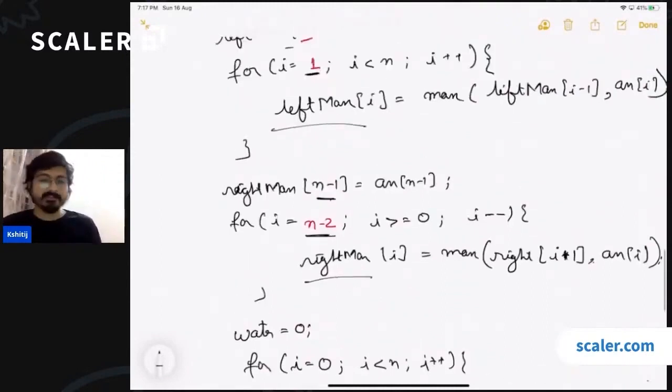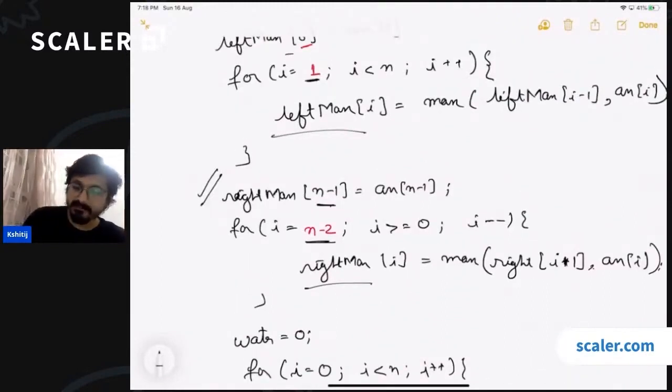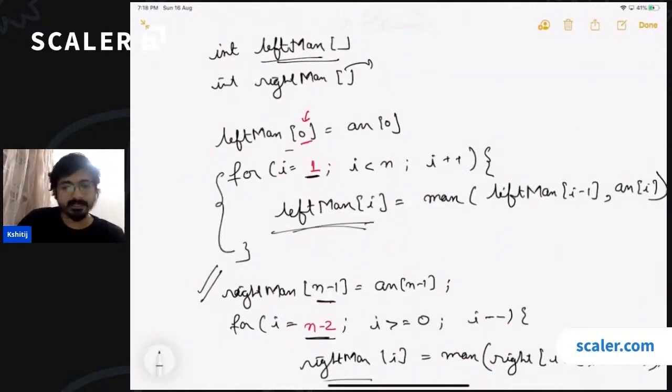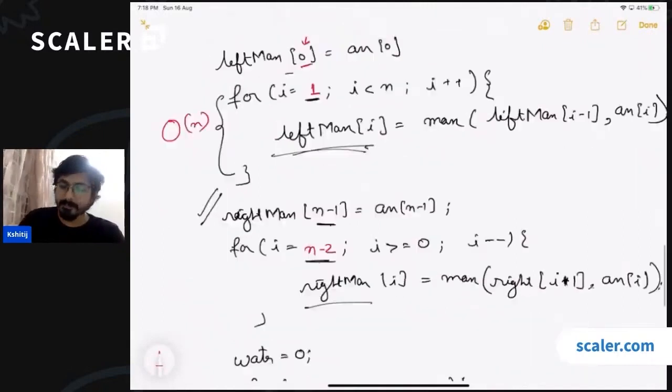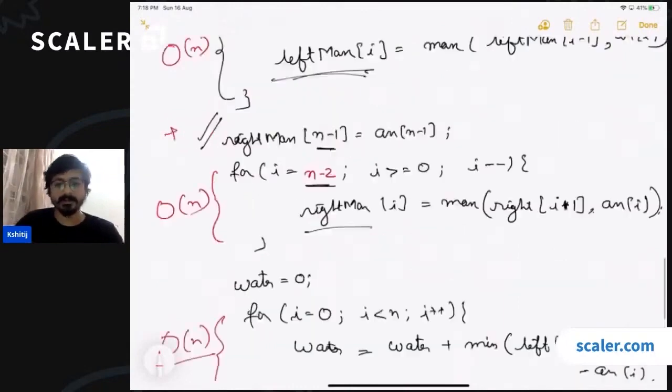What is the time complexity of this approach? See, first in this code, first we are populating the left max array. For each and every bar, we need what is the left max. So this is going to cost order n, plus this loop is also going to be of order n, plus this loop is also going to cost order n, right?